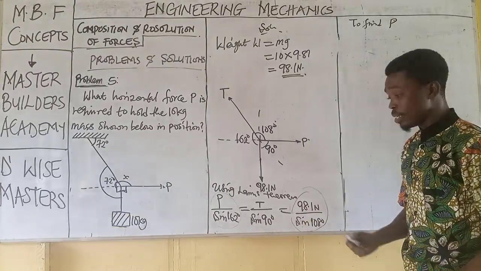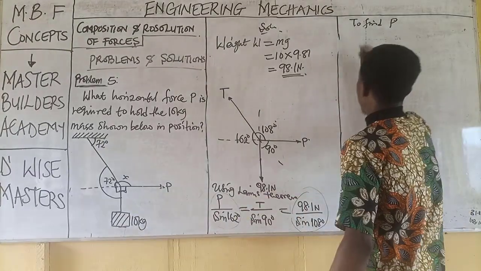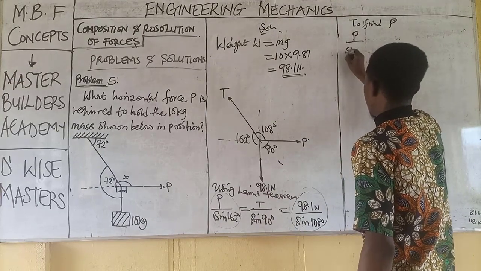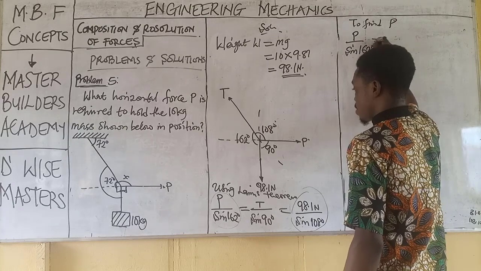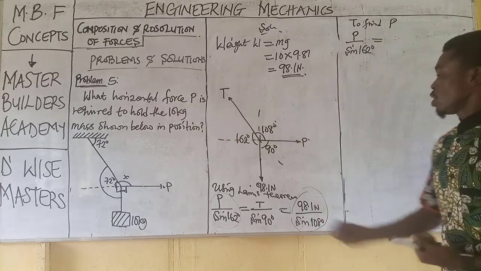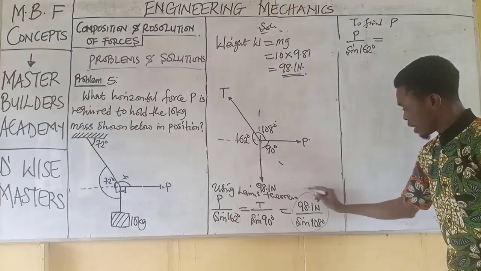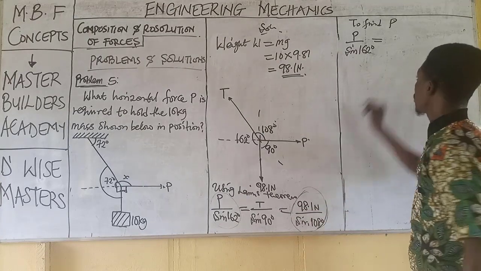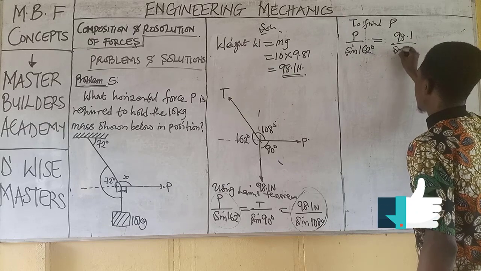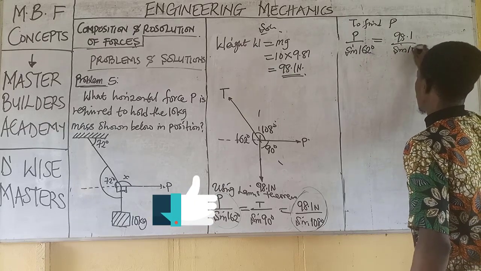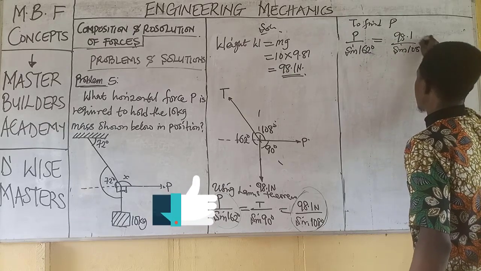So we can obtain T or P. Now we have P all over sine 162 degrees is equal to. So now we've taken the first ratio, now we need to take the last ratio. The last ratio is 98.1 all over sine of 108 degrees.